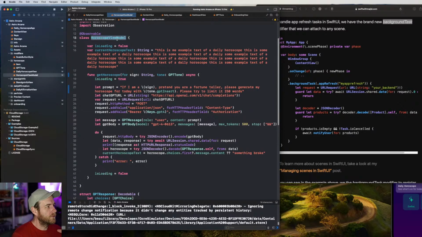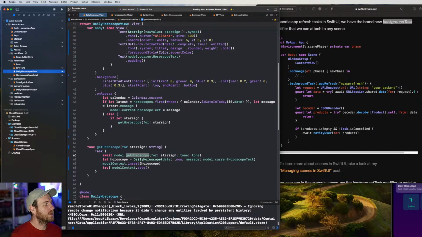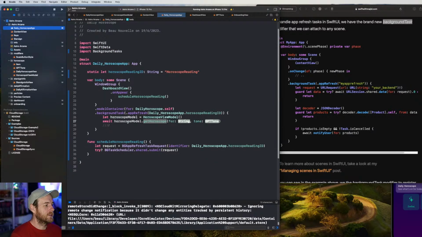Because this is the view model for the horoscope. Now what we're doing is we're using it elsewhere off the daily horoscope view. So it's being used on the horoscope view, and it's also being used in the background task, which doesn't feel right to me.